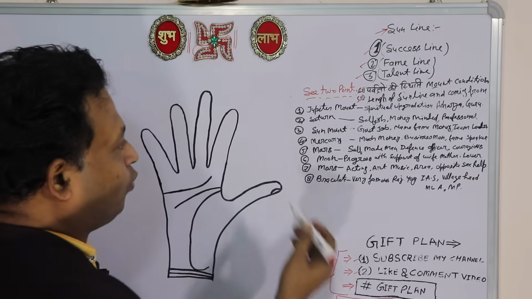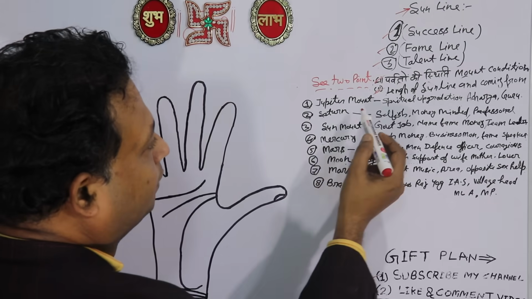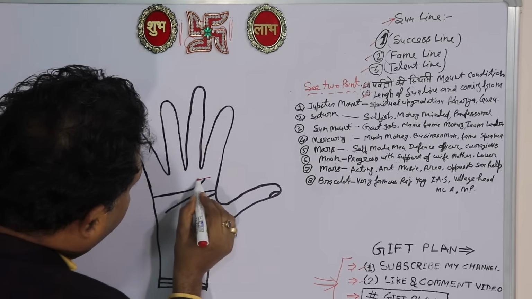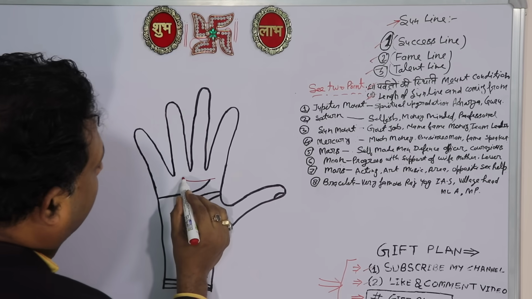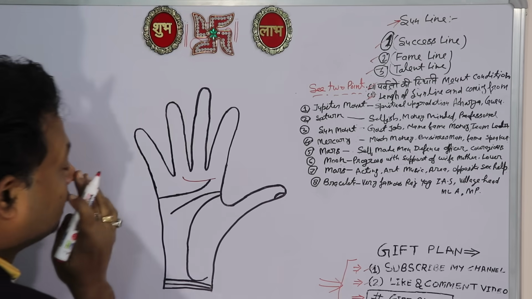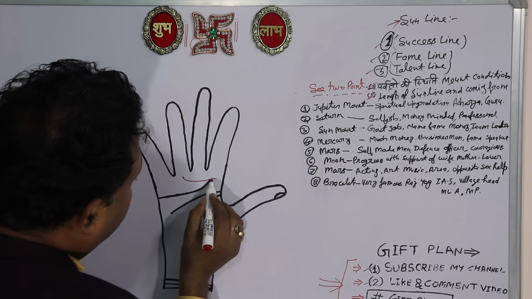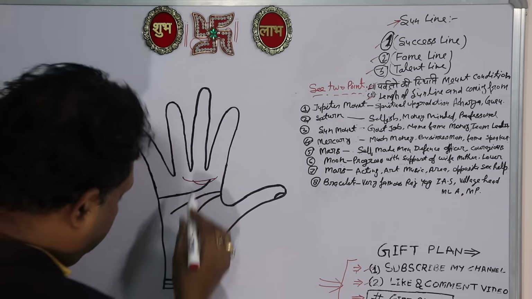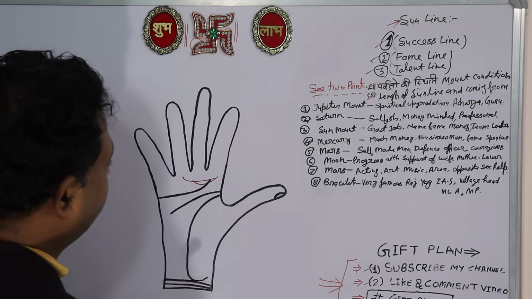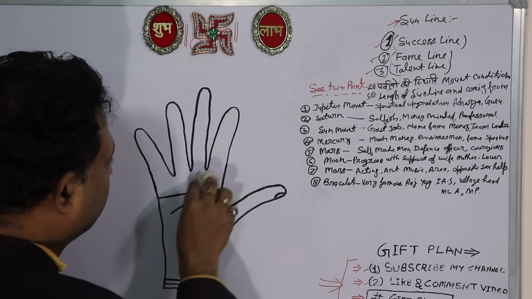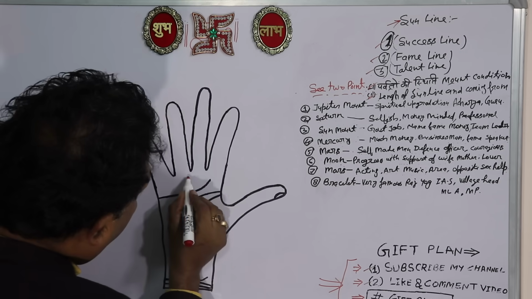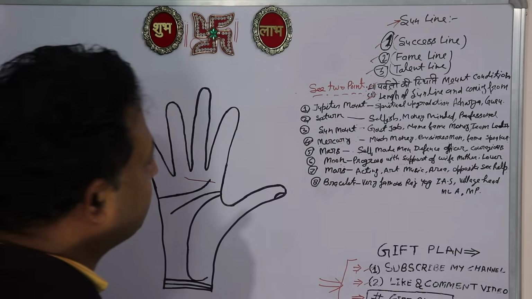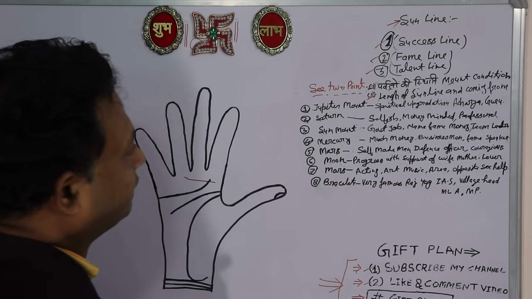Now proceeding with the sunline. If a sunline is coming from the Jupiter mount, what will be the result? If a sunline is coming from the Jupiter mount, it should not be a circle, it should be a line. If it is a circle like this, then the result will be different. It should be a horizontal line or a slightly upward line like this. So what will be the result?